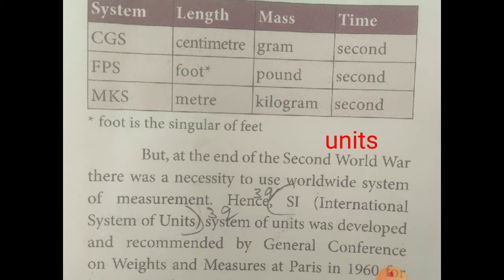It is defined as a specific magnitude of a physical quantity that has been adopted by law or convention. For example, the foot is a unit for measuring length.